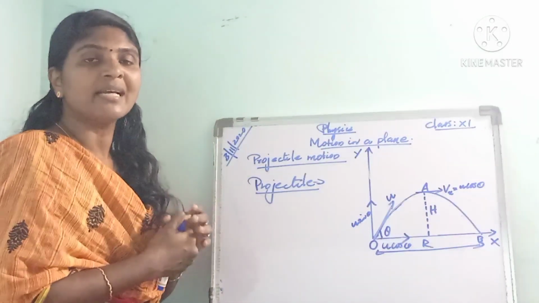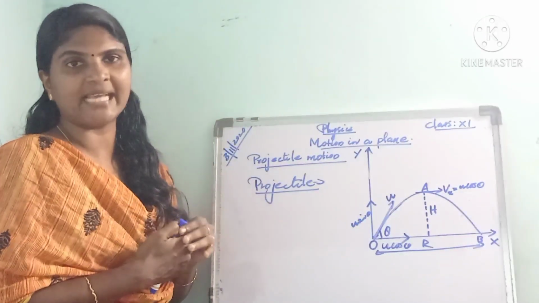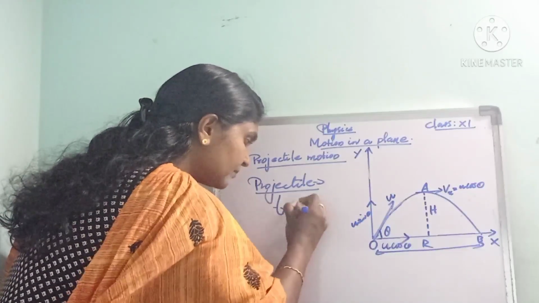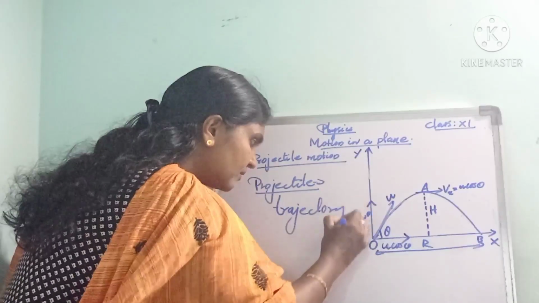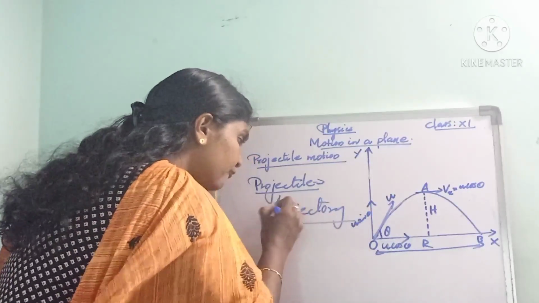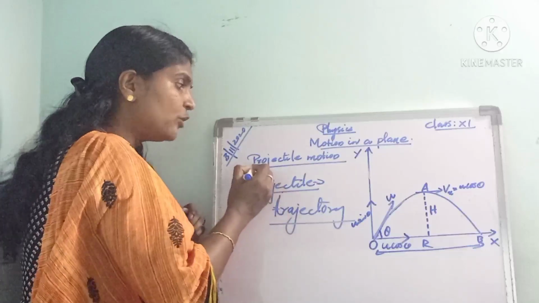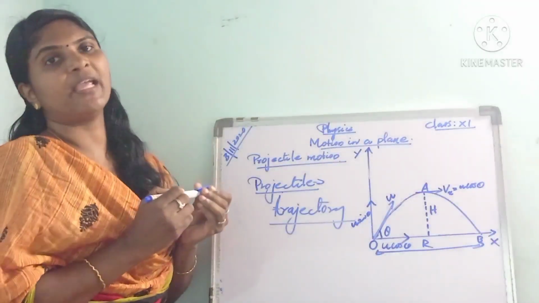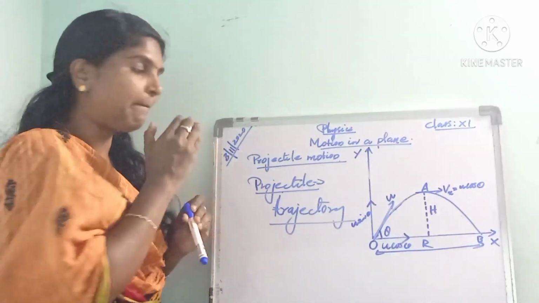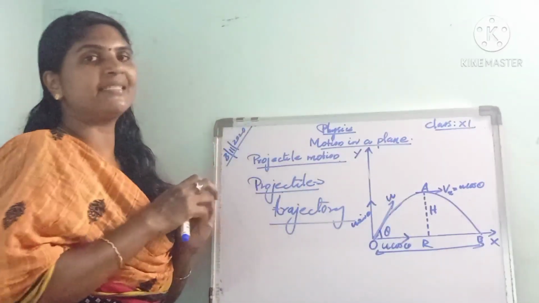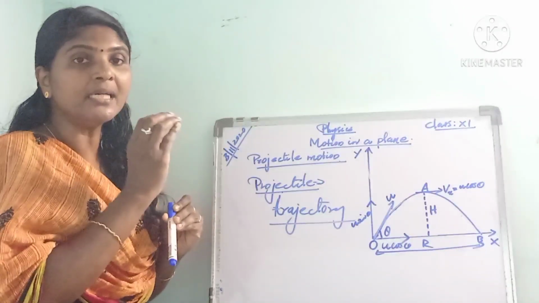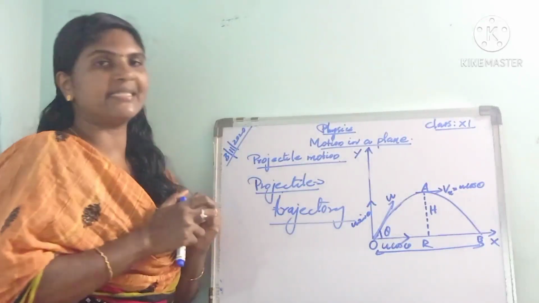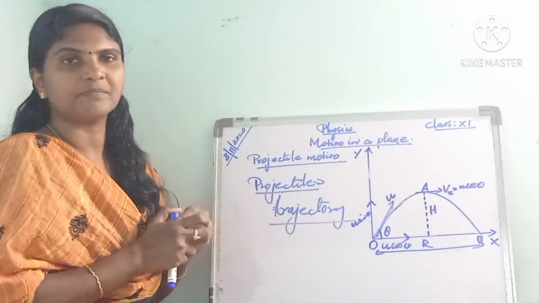Also the path followed by the projectile during its motion is called its trajectory. What is meant by trajectory? The path followed by the projectile is its trajectory.